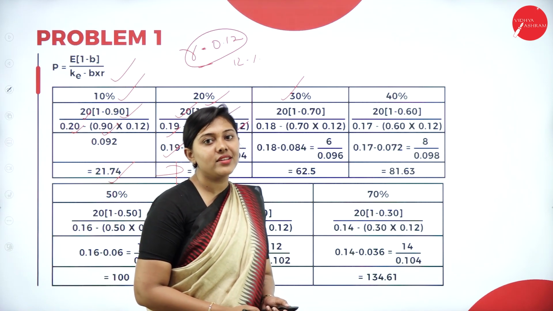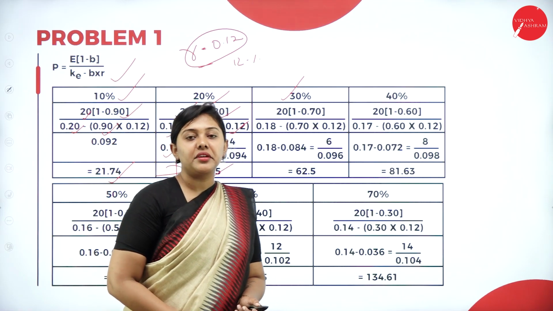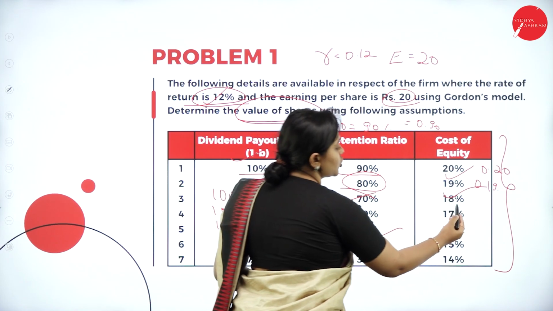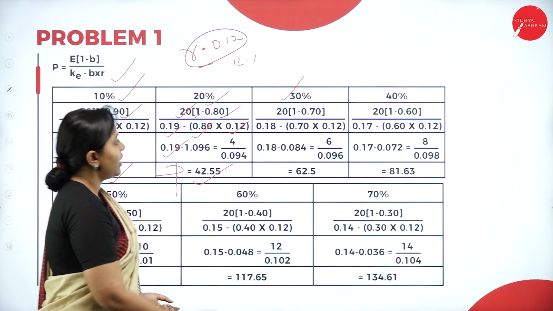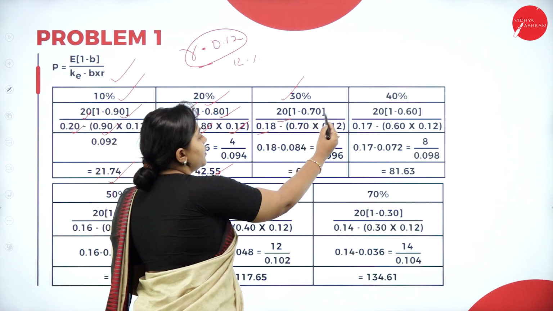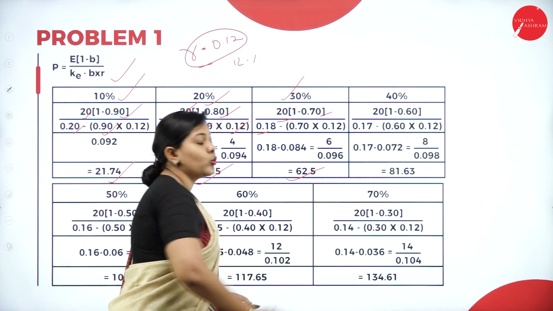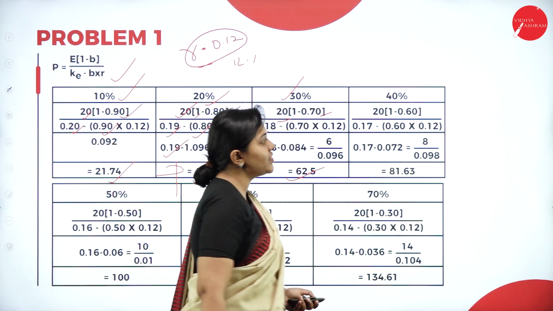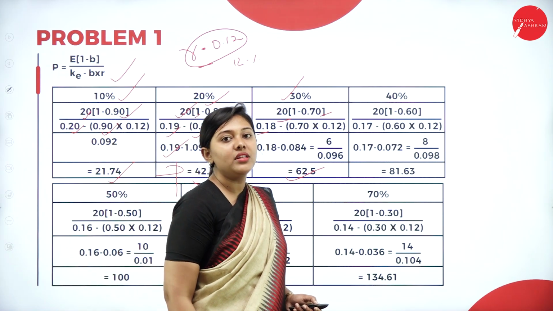that is your 0.70. Same return, that is your 12% return, but the equity capitalization rate is how much? Equity capitalization is 18%, 0.18. We are substituting all the values. When you solve the problem, the answer you get is how much? 62.5. Next is when the retention ratio is 0.60 and the return is how much?